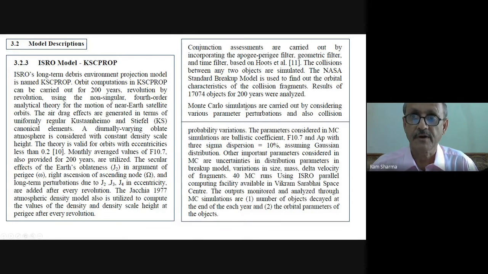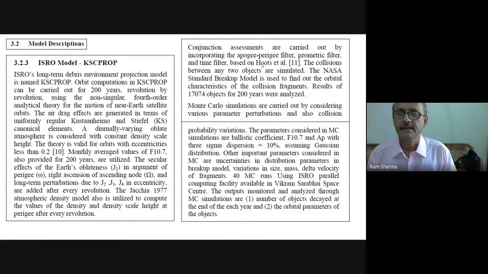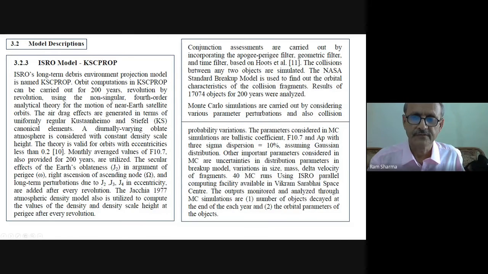Conjunction assessments are carried out by incorporating the apogee perigee filter. Then we have to see every two satellites, whether they are coming nearby. Their orbits we are calculating for 200 years, and we are checking whether during that period any combination of those two satellites are coming nearby. So the apogee perigee filter, geometric filter, and time filter, these filters we defined inside our program.